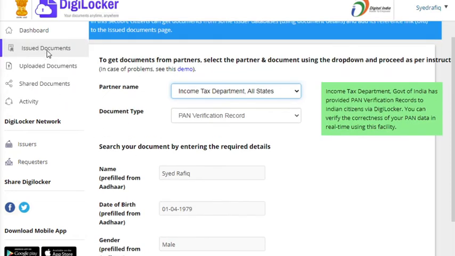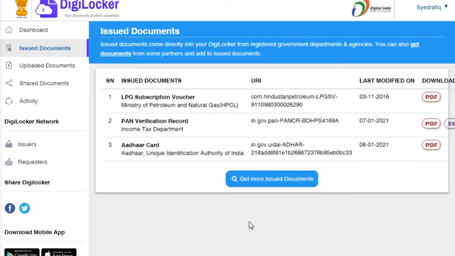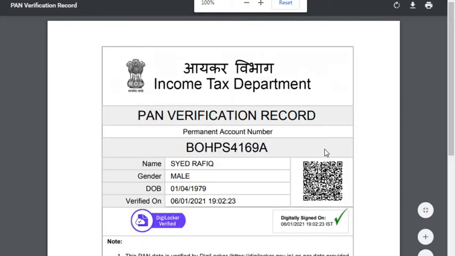Here I will show you my documents. For example, here I will show you the PAN verification. Okay, see, income tax department PAN verification record. This is my PAN number, my name, mail, and my date of birth, verified on like this, and it is showing time with date also.